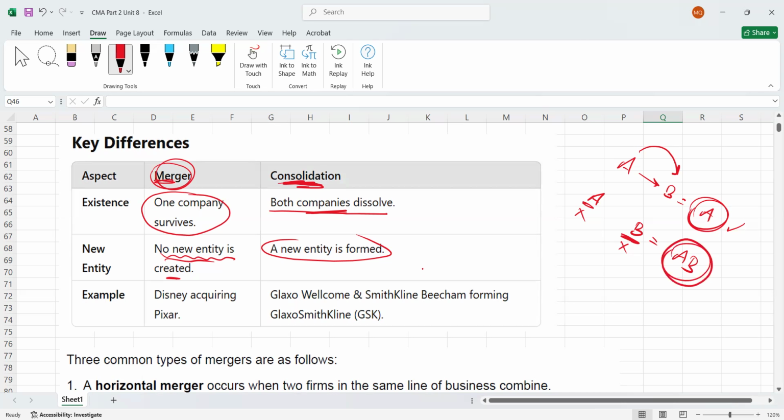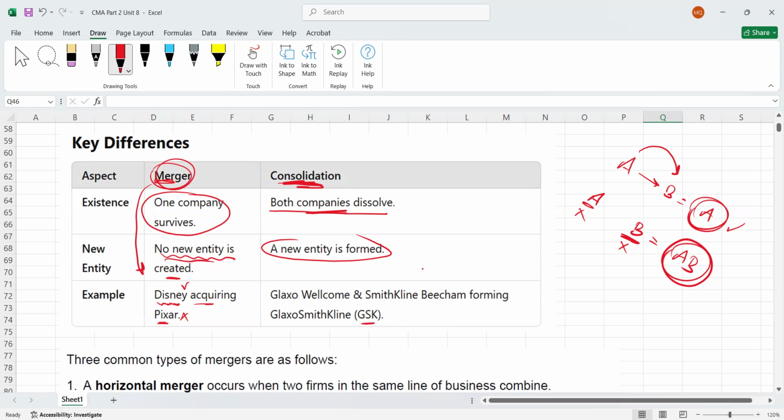Here are practical examples. For a merger, take the Disney company: Disney acquired Pixar. When Disney acquired Pixar, only Disney survived and the Pixar company was dissolved. This is an example of a merger. For consolidation, there is a very famous company in the pharmaceutical sector.